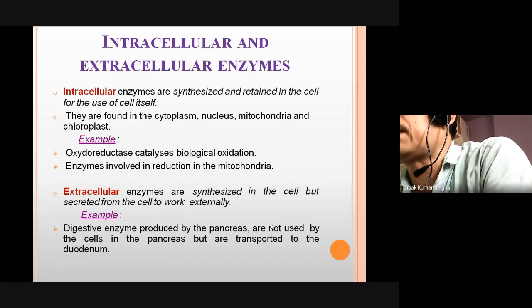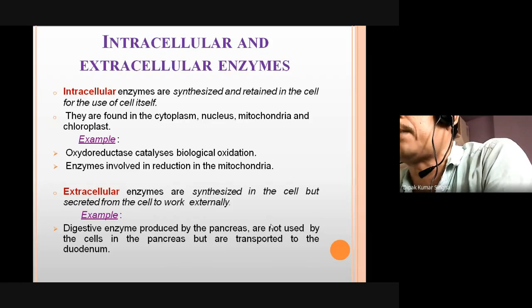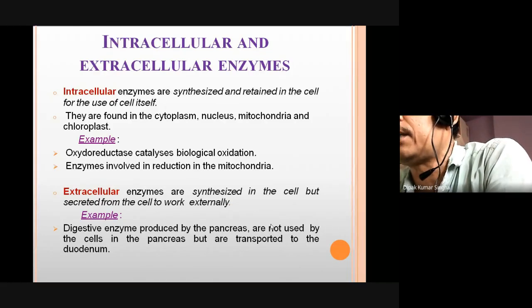Intracellular enzymes are synthesized in the cell for the use of the cell itself, and they are found in the cytoplasm, nucleus, mitochondria, and chloroplast. Example: oxidoreductases catalyze biological oxidation, and enzymes are involved in the reduction in the mitochondria.